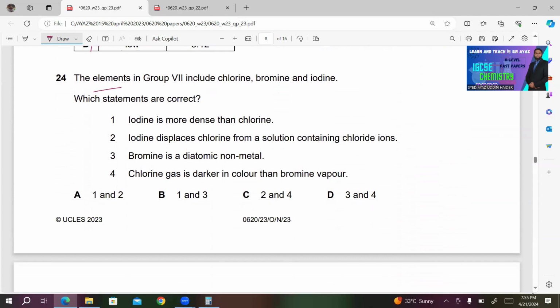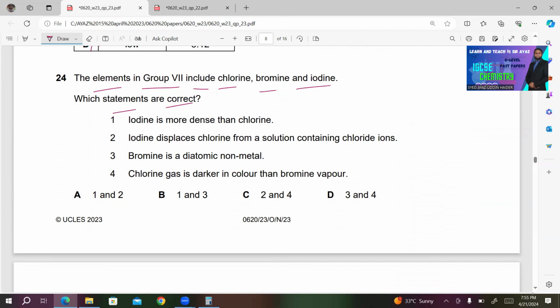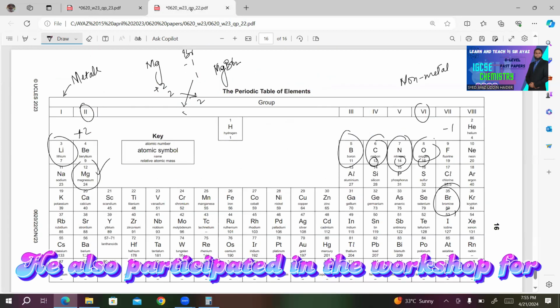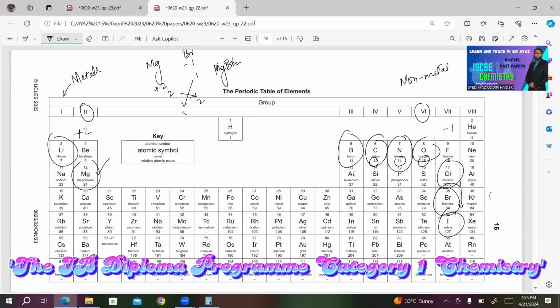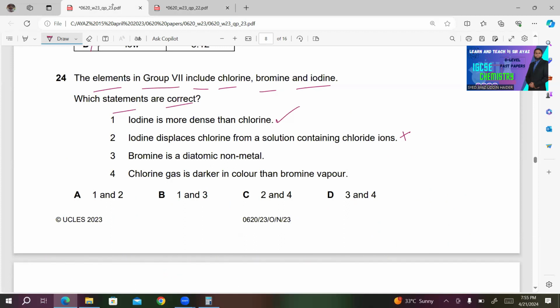24. The elements in group 7 include chlorine, bromine, and iodine. Which statements are correct? Number 1, iodine is more dense than chlorine. This is correct because the trend in group 7 is that density increases down the group. Number 2, iodine displaces chlorine from a solution containing chloride ions. This is incorrect because iodine is below chlorine, which means it is less reactive than chlorine, or chlorine is more reactive than iodine. So it can't displace chlorine from chloride ions.